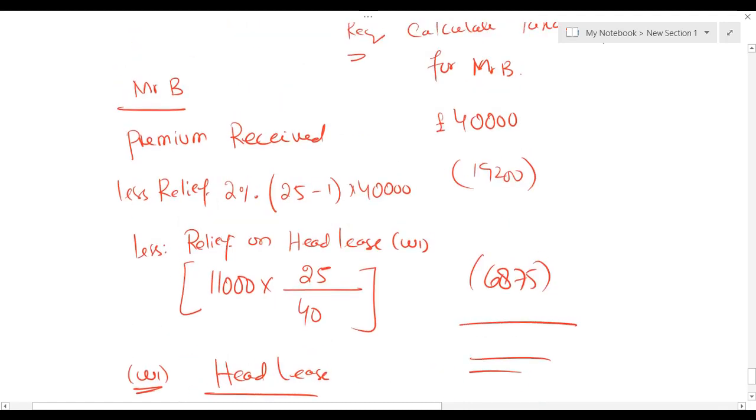So from 40,000 we need to deduct 19,200 minus 6875. So here comes the answer, 13,925. So taxable premium for Mr. B is 13,925.